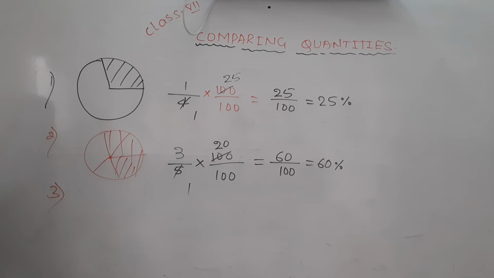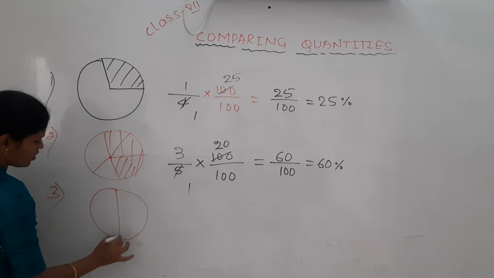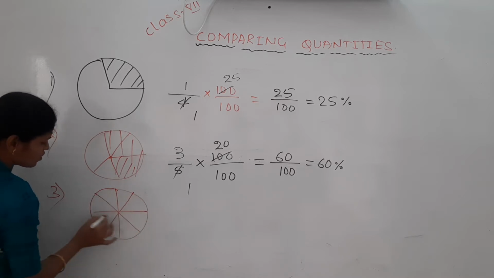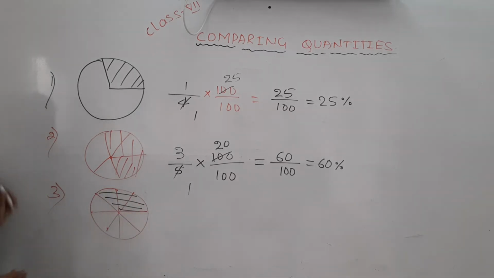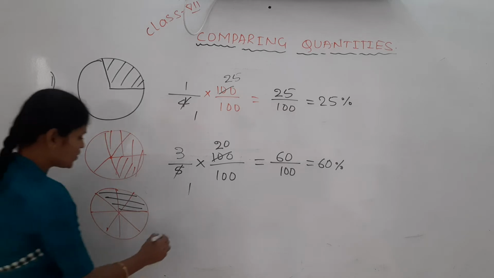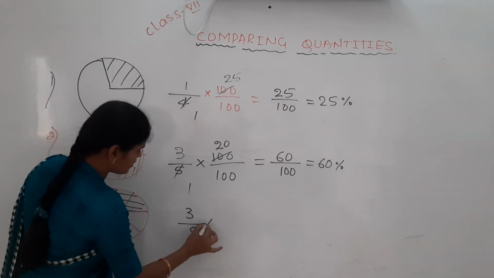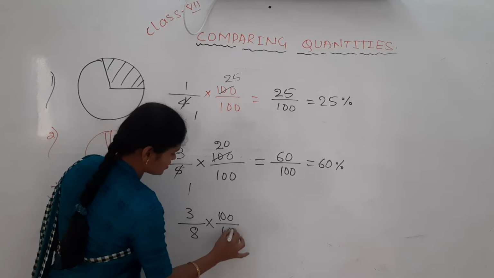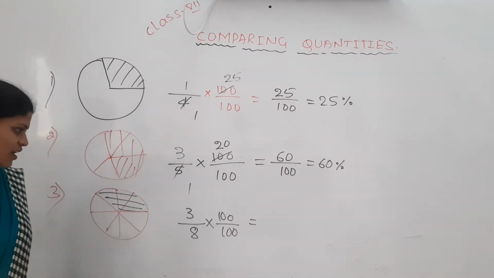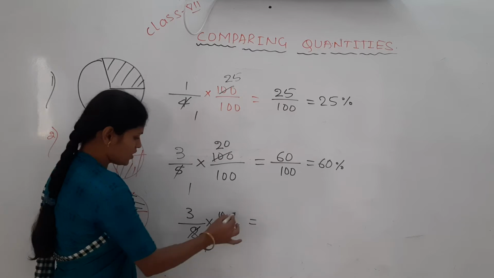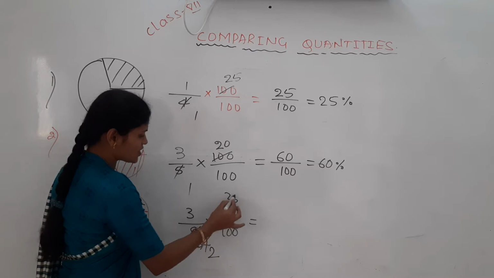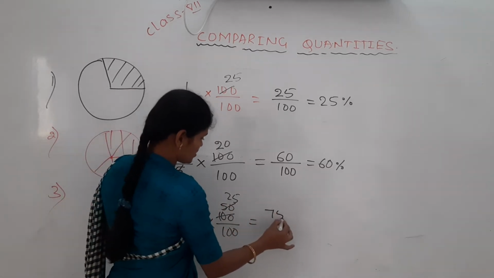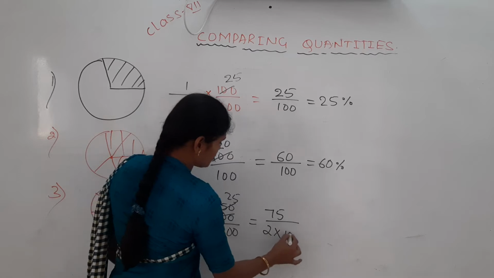Okay, the next one, out of 8 equal parts, 3 parts are colored. Only 3 parts are colored here. Can you write its fraction? Out of 8, 3 are colored, then out of 100 how much are colored? Which percentage are we finding? Now 2 4s are 8, 2 50s are 100, again 2 2s are 4, 2 25s are 50, 25 3s are how much? 75 divided by 2 into 100.